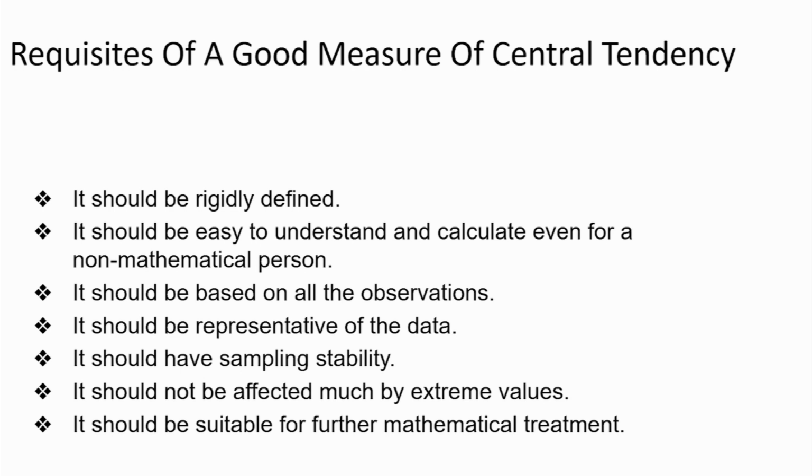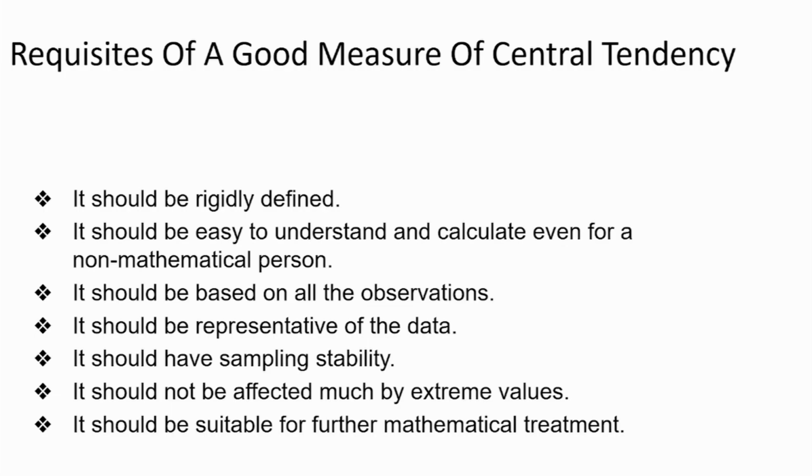Okay. It should be based on all observations, that is very important, and we will see that sometimes some observation can distort the value. It should be representative of all the data, that is also important. What does representative of the data mean? It is just like what we discussed in sampling: if I say the per capita income of India and we are just calculating the per capita income of Mumbai or some other single state, then we cannot say it is the per capita income of India.